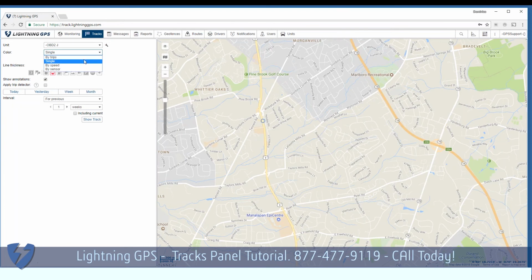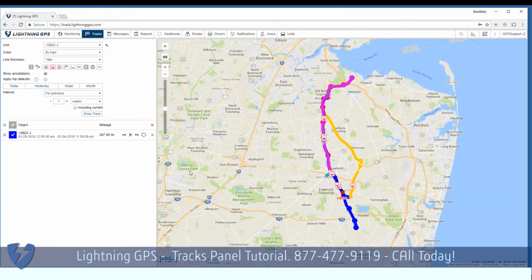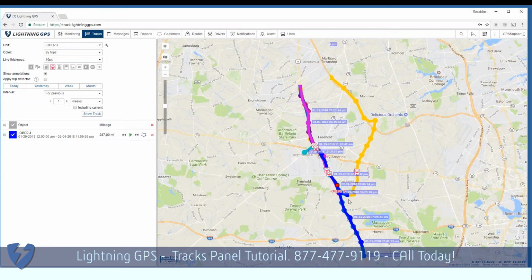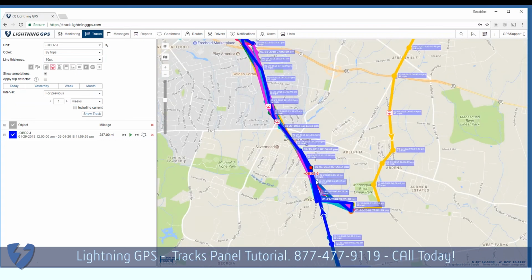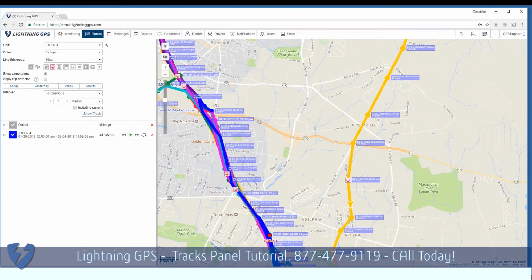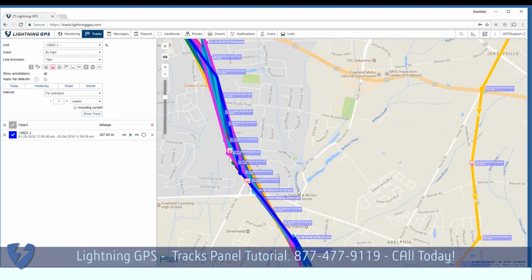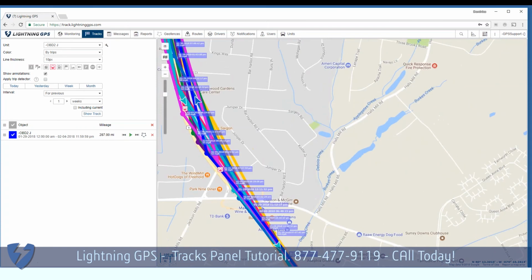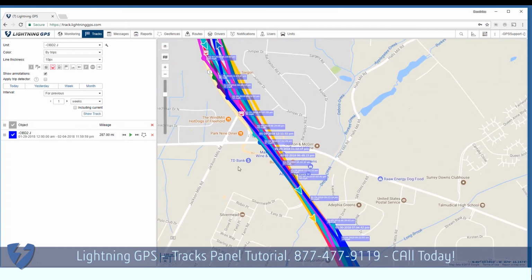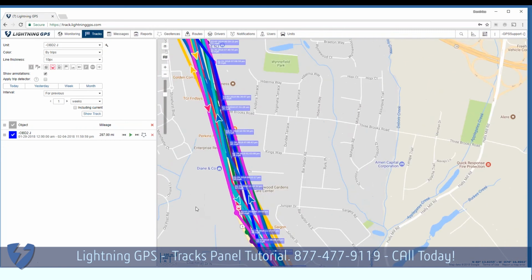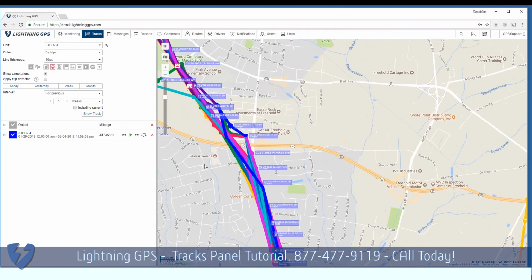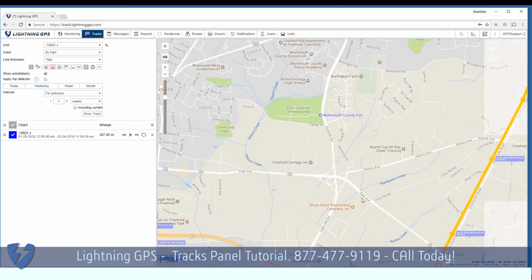It might also make sense to do this by trips if you're viewing a week. So now we've broken down some of these as various trips. So now you can see, although it looks very much like a rainbow, it separates out and shows you a lot of the overlap of their trips. Makes it easy to see.